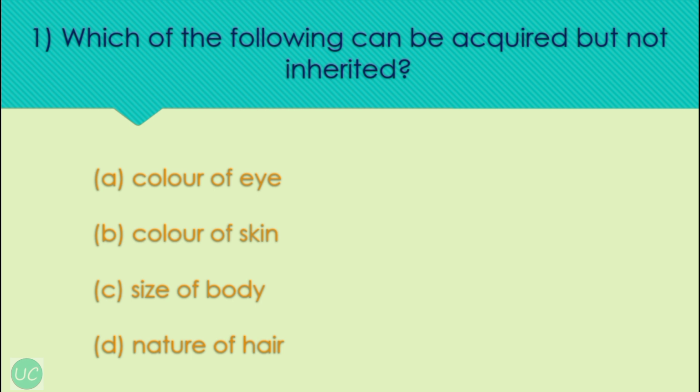Okay, our first question is which of the following can be acquired but not inherited? Is it color of eye, color of skin, size of body or nature of hair? So the correct answer is size of body. Now body size is an acquired characteristic, not an inherited one, and this is because body size can change throughout a person's life and these changes aren't passed on to a future generation. For example, someone can become fat or thin during their lifetime, but this change isn't inherited.